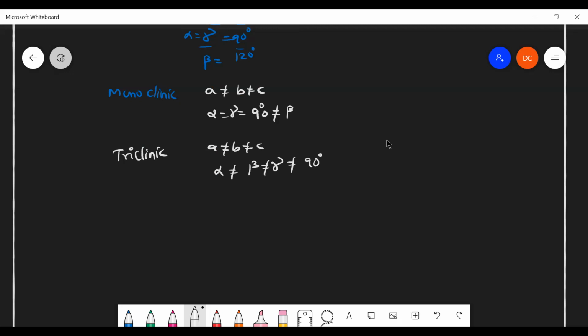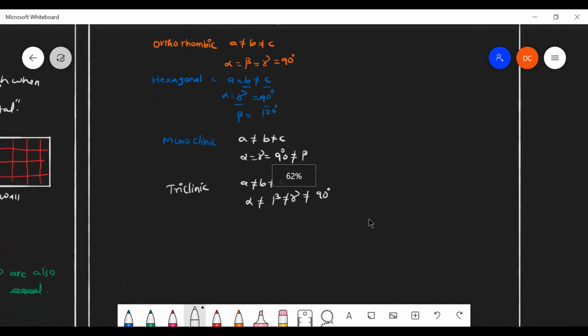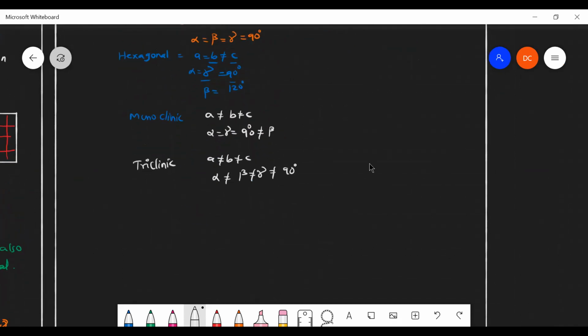So there are 7 crystal lattice systems. One more thing, we have written only 6, am I right? Cubic, tetragonal, orthorhombic, hexagonal, monoclinic, triclinic. Yes, we missed one more. What is that? Rhombohedral.